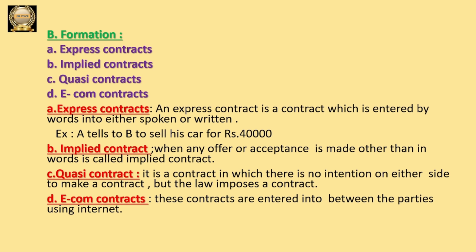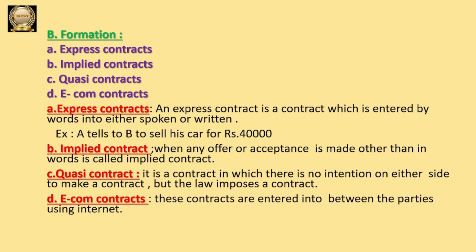Law is saying that you have to make the contract. Due to some circumstances it happens like that, then it will be treated as a quasi contract. Parties are not interested to make the contract, but law is imposing it on them, then we can call it a quasi contract.